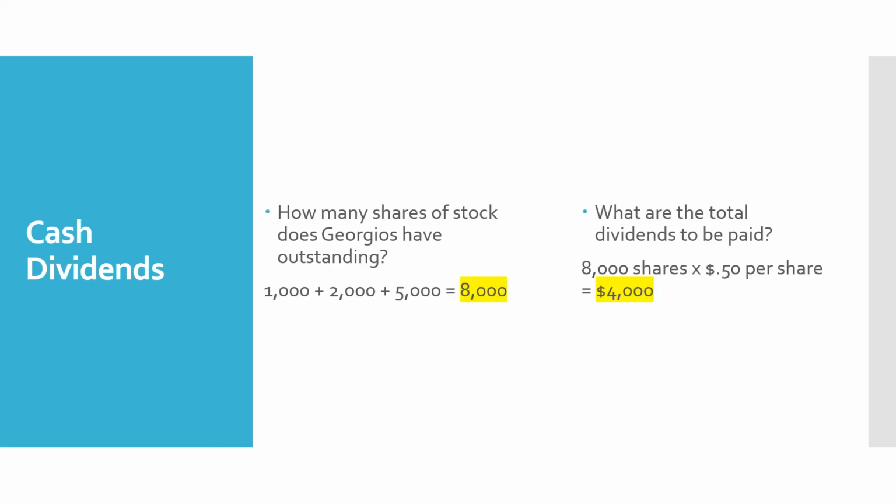So we determined earlier how many shares of stock Georgios has outstanding, and we said it was 8,000. The initial issuance was 1,000. Then we issued an additional 2,000. Then we issued an additional 5,000 for the purchase of the land. So if we have 8,000 shares outstanding, we're going to multiply that times the 50-cent per share dividend and get $4,000. So the total amount of dividends that Georgios is paying out is going to be $4,000.